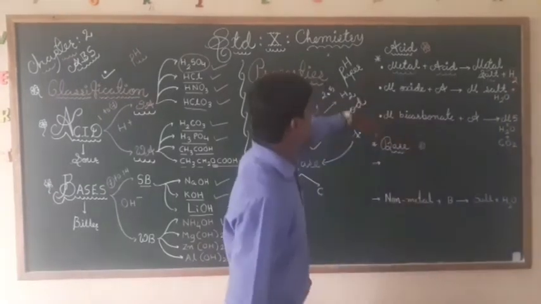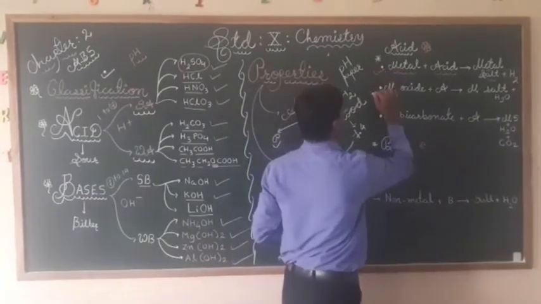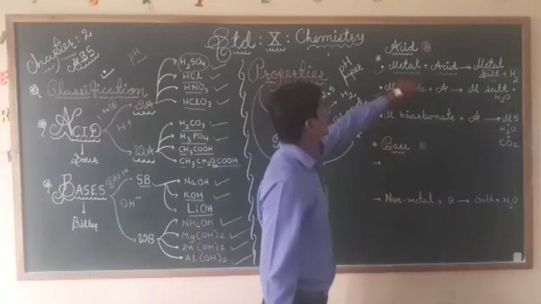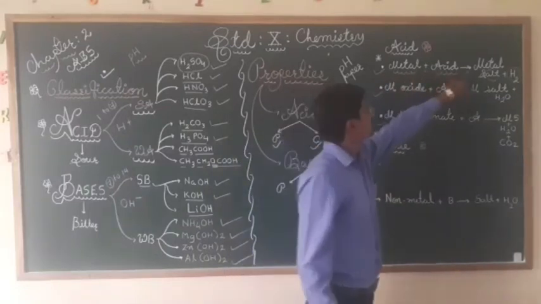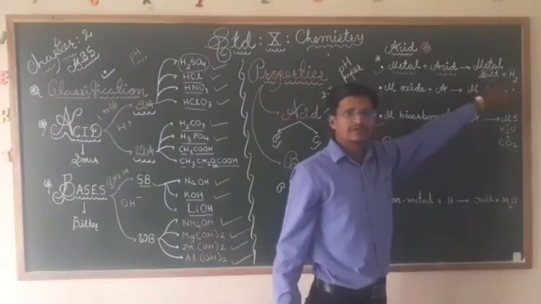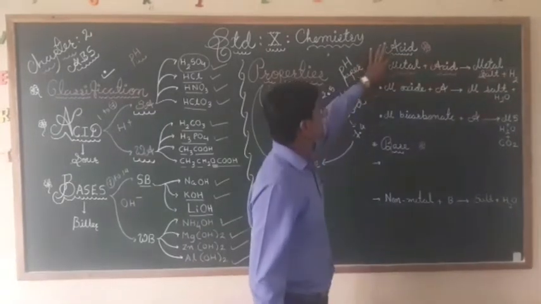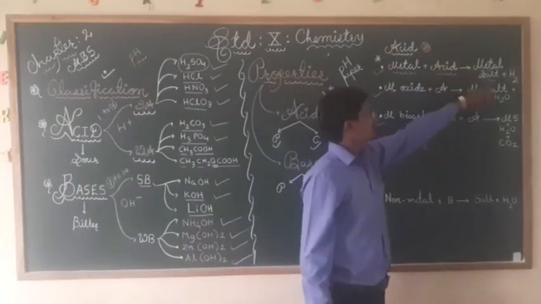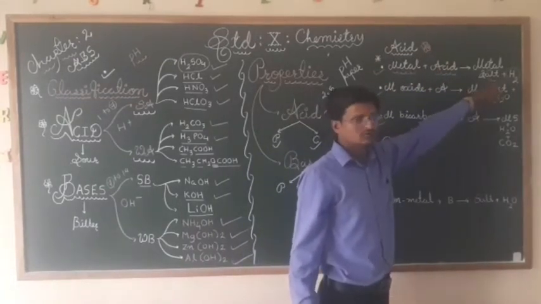So remember these three formats. Then after that you will see some chemical equations also. Metal reacts with acid, they will form metal salt and hydrogen will be liberated. So how to read this? Metal reacts with acid, it will give metal salt and H2, hydrogen.